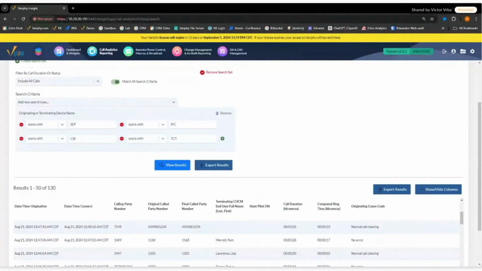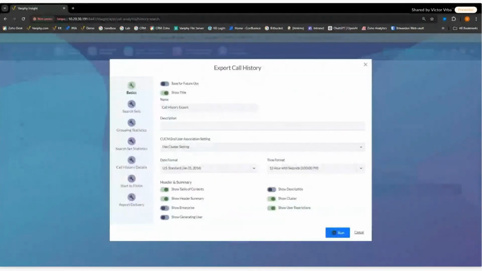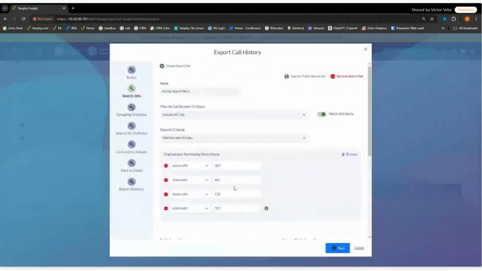But part two of that is now that we have the data, we want to be able to say, okay, now we know we have calls for these devices, but we don't want to see these in our report. We just want to see the devices that didn't show up in our report. All right. I know that could be a little bit confusing, but essentially the way that we're going to work this is we're going to go through and we're going to find all of the calls that have SCP devices and IPC devices and CSF devices and so on, and whatever other devices that we put in here.